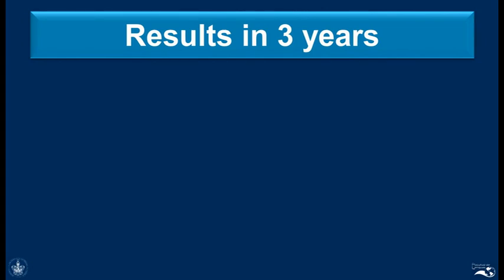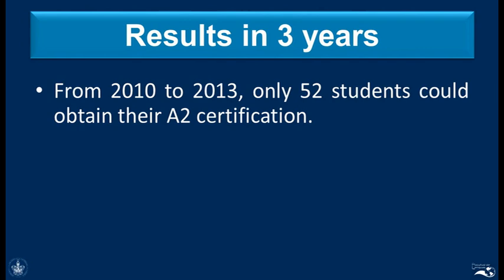We realized that, for example, from 2010 to 2013, only 52 students could obtain their A2 certification. So this was surprising because we thought that an A2 was very easy to achieve. And in 3 years, of all the students of the university, because remember that all the students in the university have to study another language, only 52 of them could obtain their A2 certification. So 52 was a really, really low number.